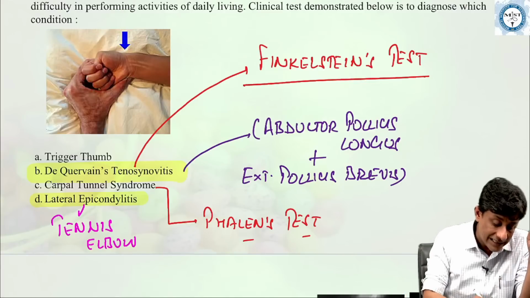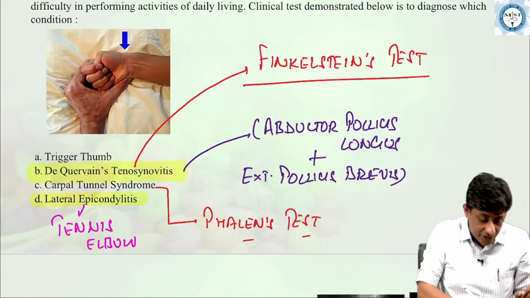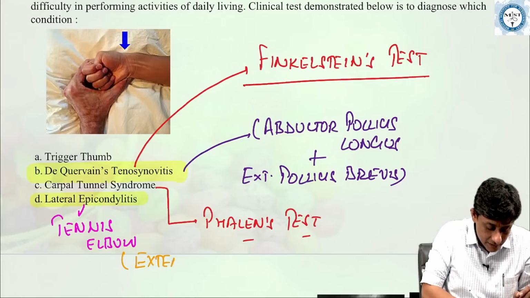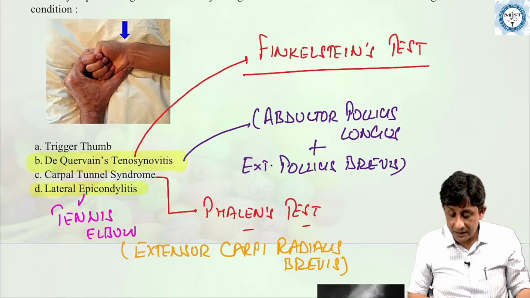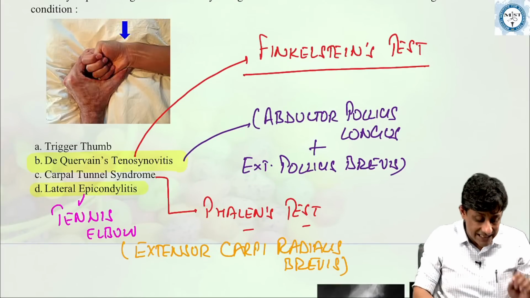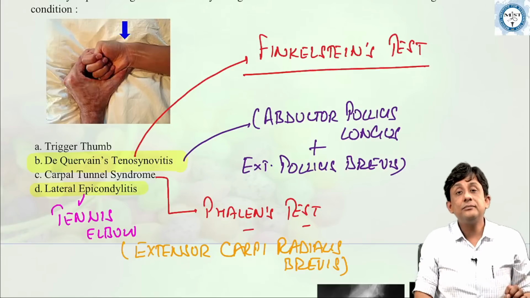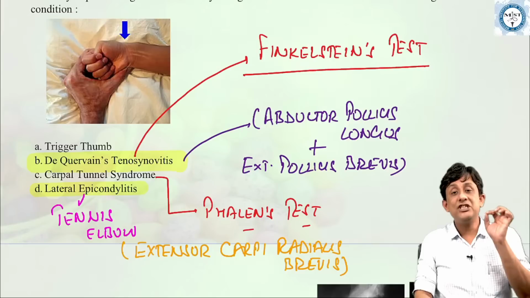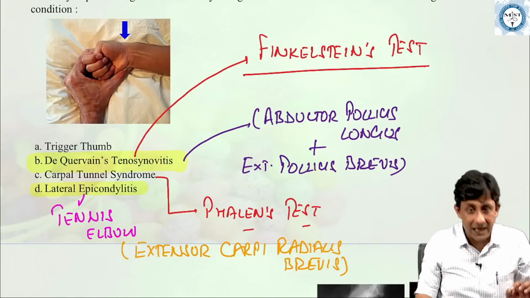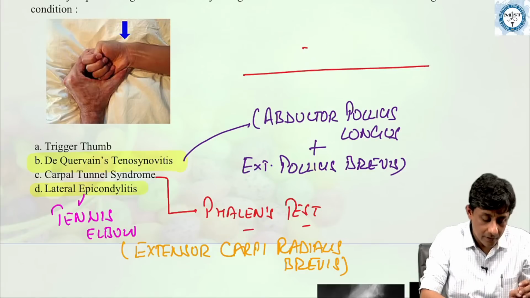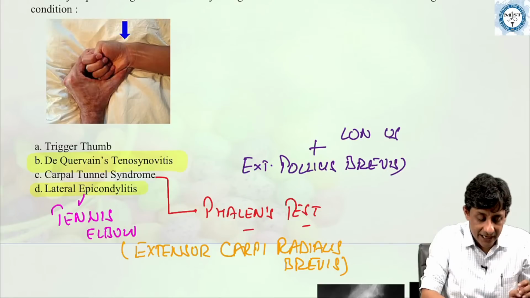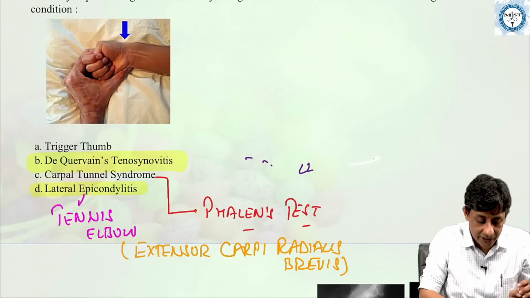So please remember that the tendon which shows a degenerative tear is extensor carpi radialis brevis, or ECRB tendon. Extensor carpi radialis brevis is the tendon which shows a degenerative tear in tennis elbow.